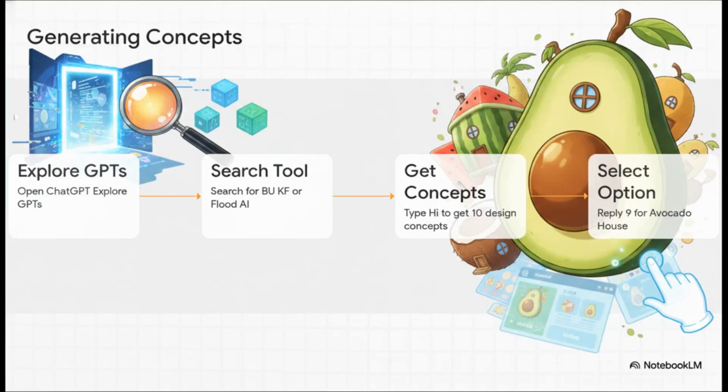The workflow here is incredibly fast. Step 1, open up ChatGPT's Explore GPTs. Step 2, search for either BukeKF or Flood AI. Step 3, literally just type hi. That's it. The AI will immediately spit out 10 amazing concepts, maybe a watermelon house or a coconut house. But for step 4, we're going to reply with the number 9 because that specifically selects the avocado house. Hitting 9 instantly triggers the exact image and video prompts we need to build our house.